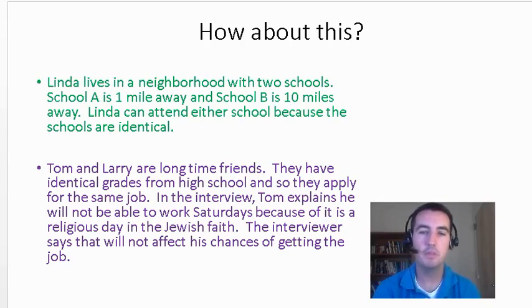So with both of these situations, we see the same people, except now they're in scenarios that promote equality. Nothing is being used against these people. No physical characteristics, no race, no religion, no gender, all these things that we discussed. None of those things are being used against them in making decisions. With Linda, it's where she gets to go to school. With Tom, it's whether or not he gets a job. Because none of those things were used against them in these decisions, these would be examples of equality, meaning that people are being treated equally regardless of their race, their religion, their gender, etc.